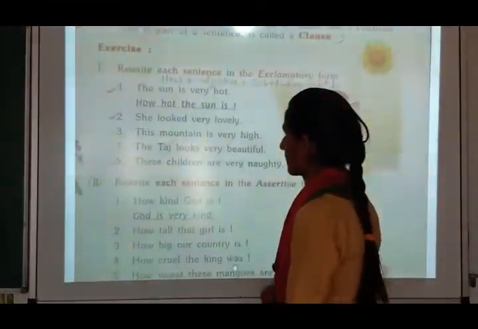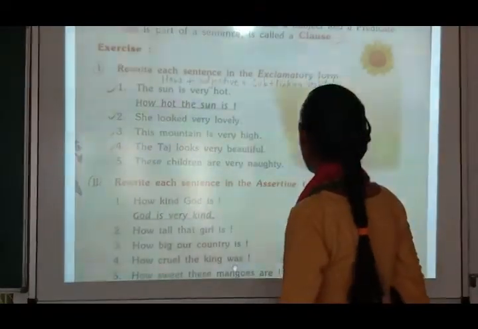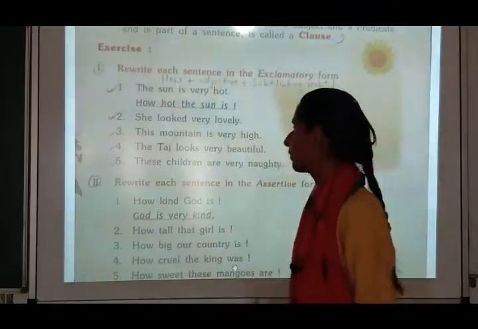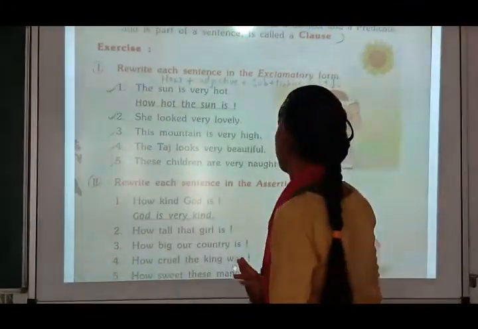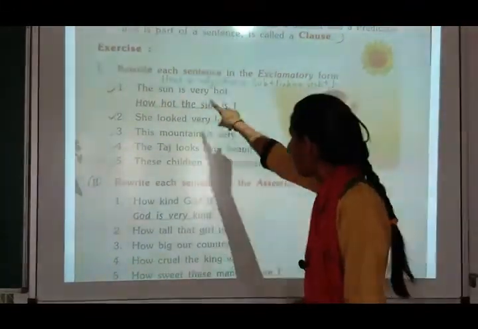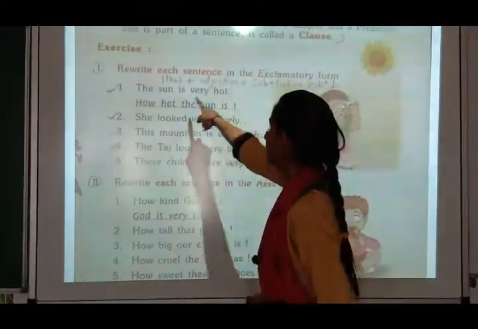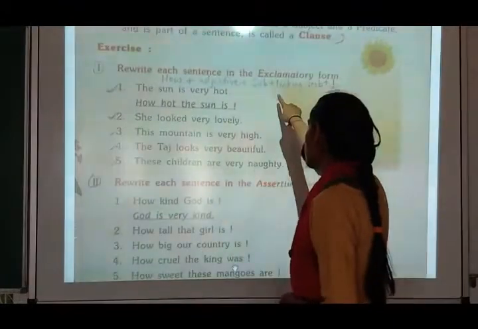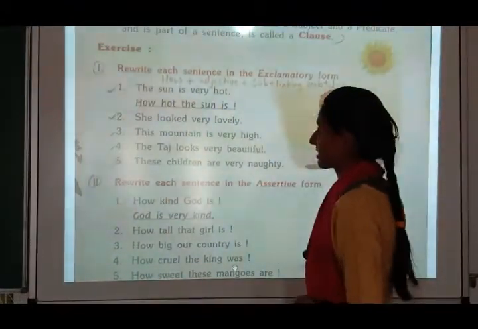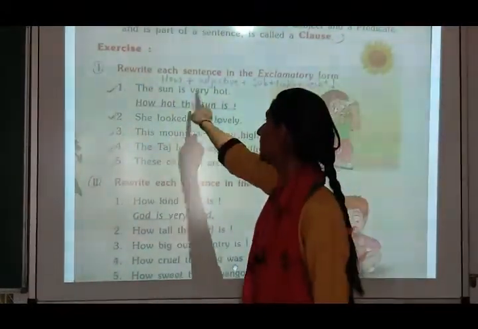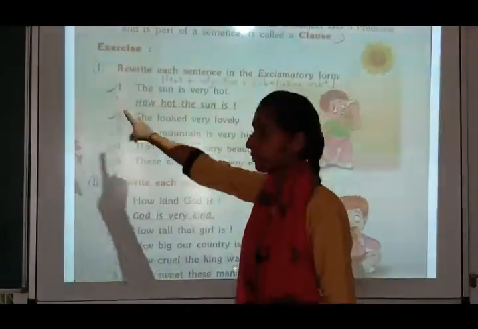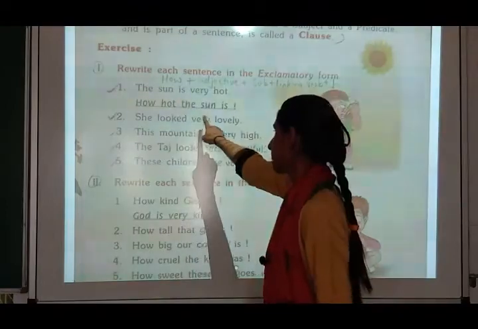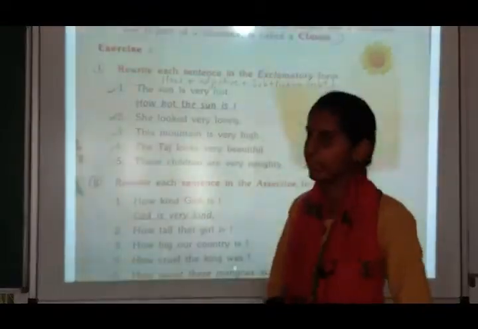Now let's see the exercise. Rewrite each sentence in the exclamatory form. The sun is very hot. Now you have to write this in an exclamatory form. So, how hot the sun is. Here I have written the formula: how plus adjective plus subject plus linking verb plus exclamatory mark. So here, the sun is very hot. First you have to add how, then the adjective hot, the sun is the subject, and is is a linking verb,